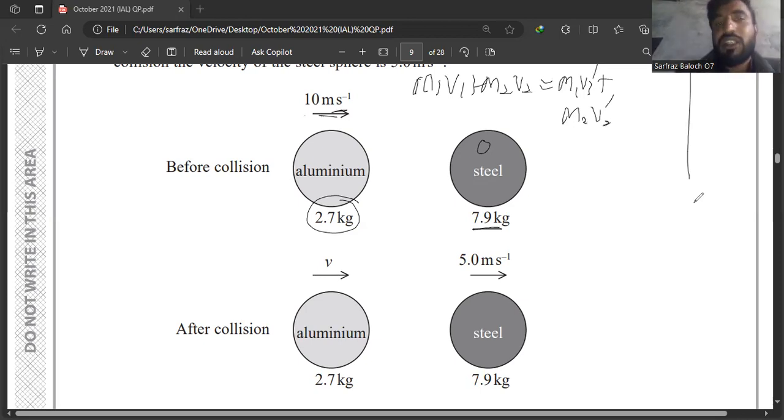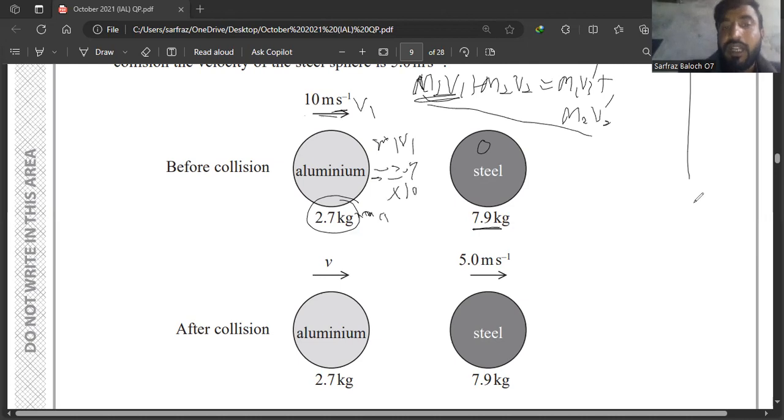I will use this expression to solve this numerical. So first I will calculate m1 v1. This is m1, and this is v1. So m1 v1 will be equal to 2.7 multiplied by 10, and this will become 27. This is m1 v1.